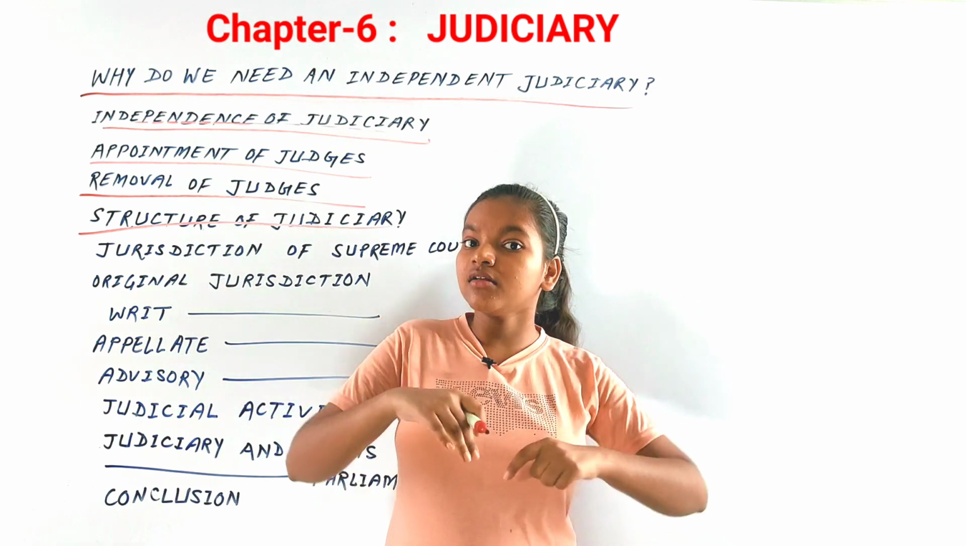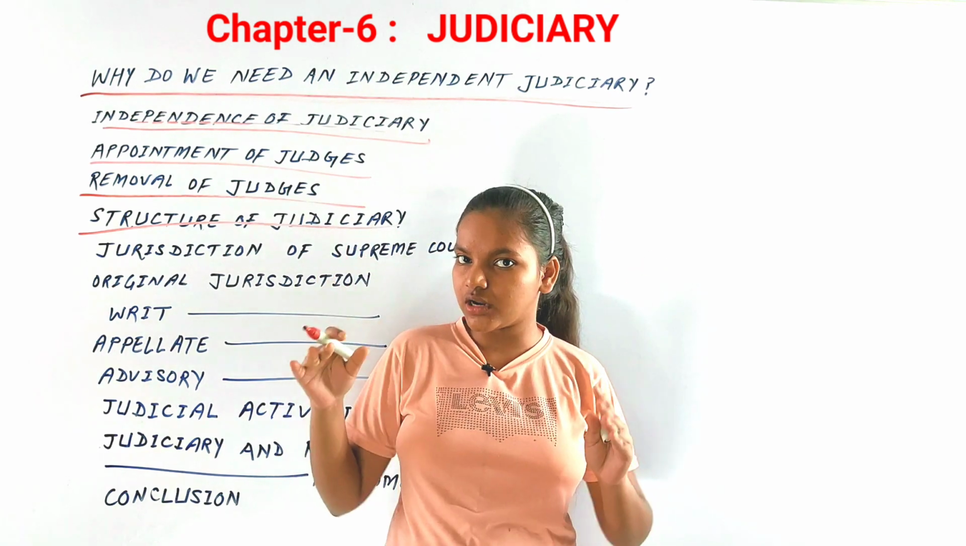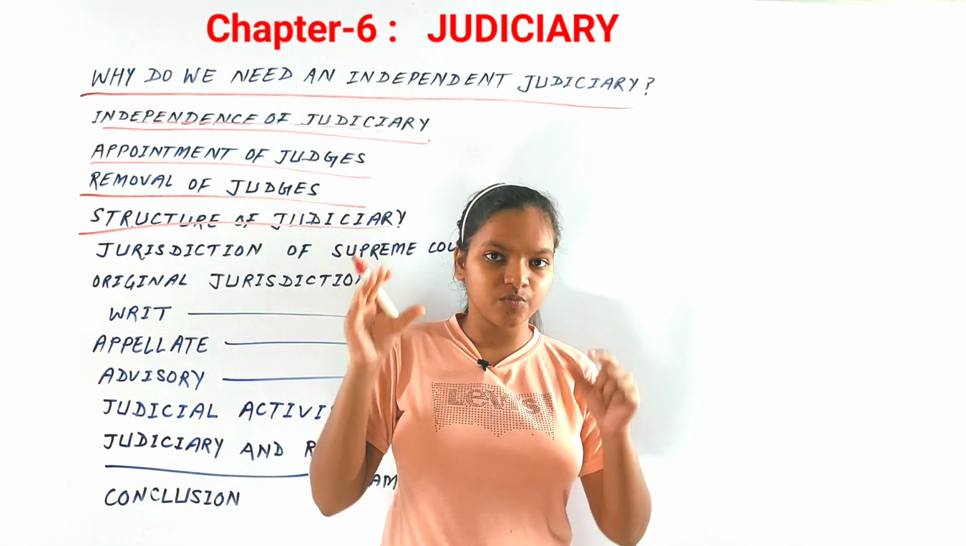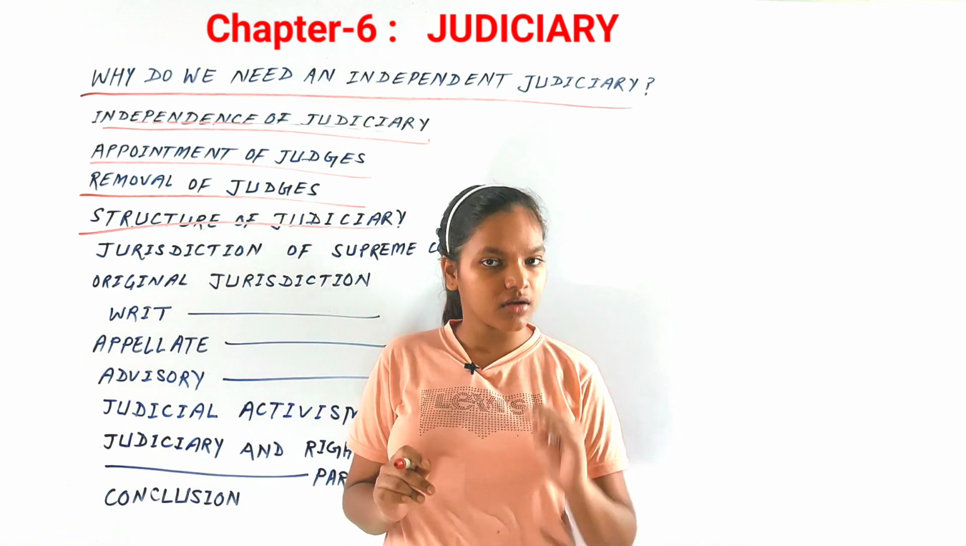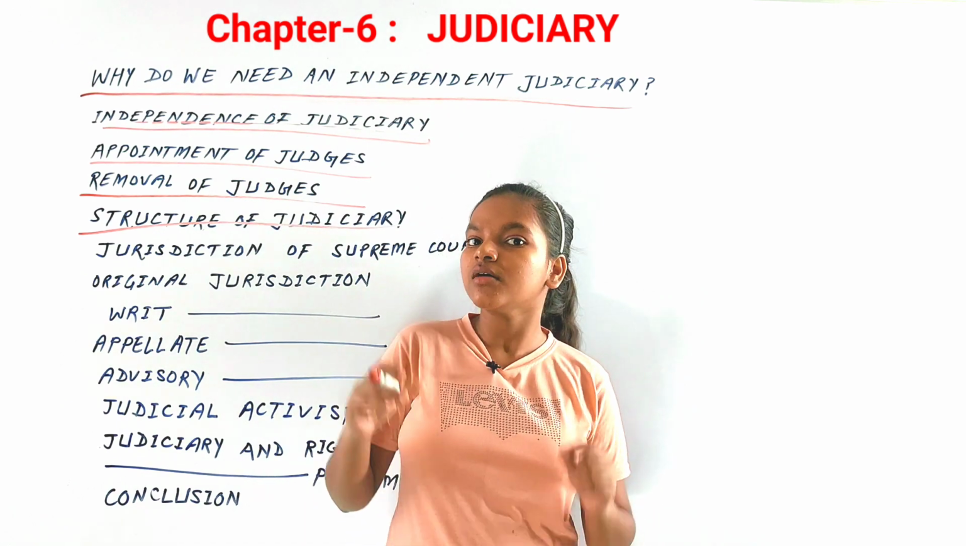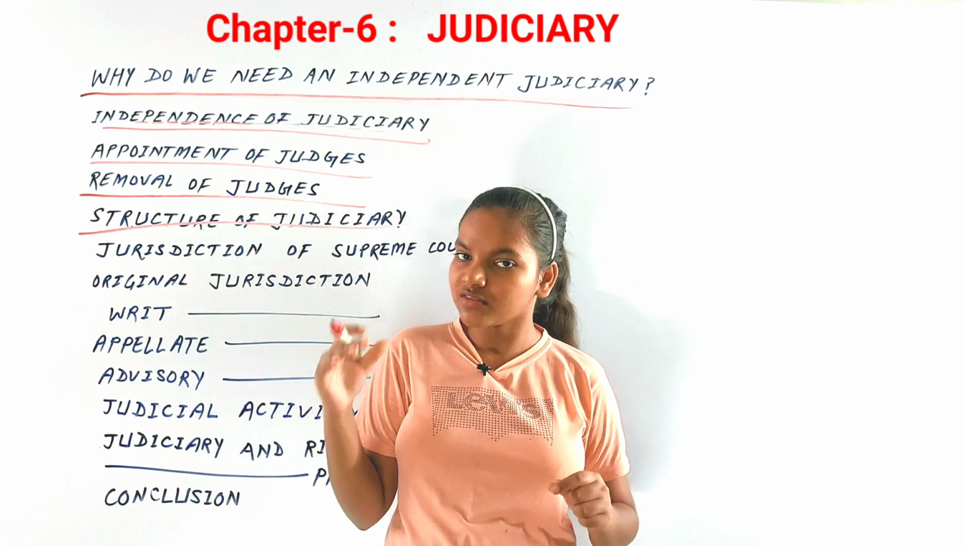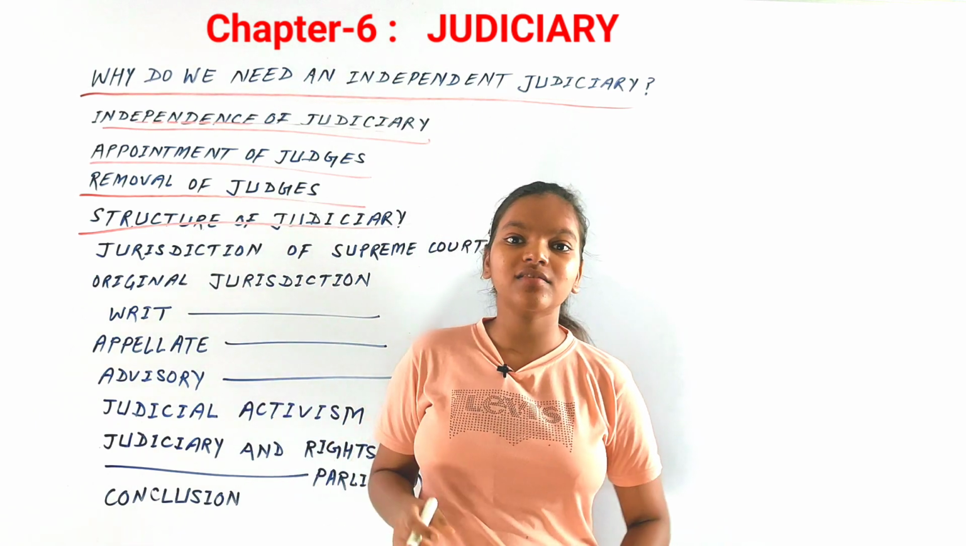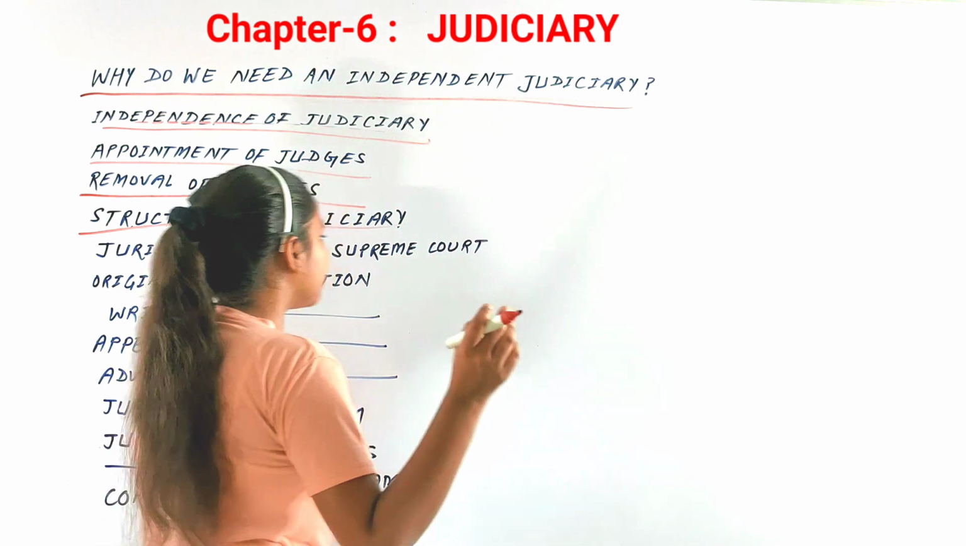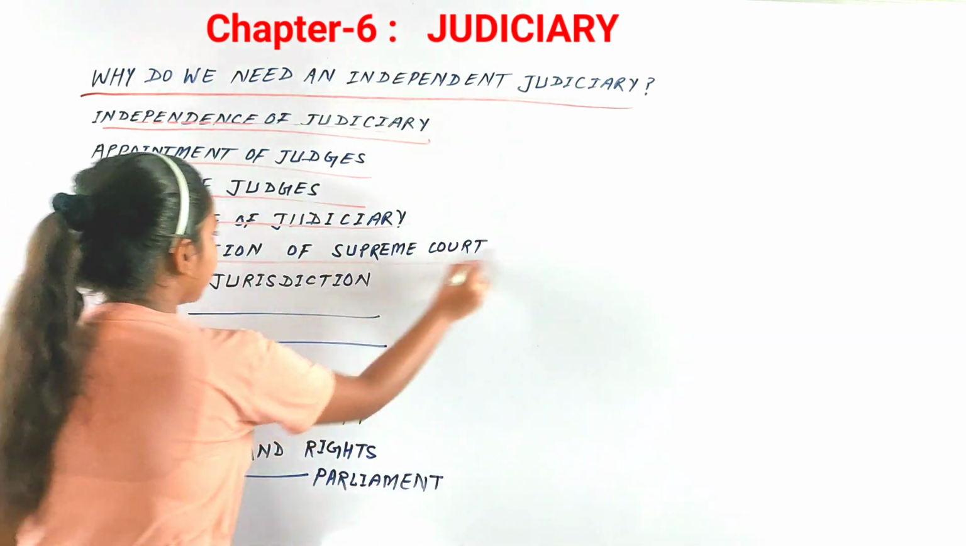So this is the structure of the judiciary. The highest court is the Supreme Court, then comes the High Court, then the district courts, and then the subordinate courts. Now, let us see their functions as well with the next topic, which is the jurisdiction of the Supreme Court.